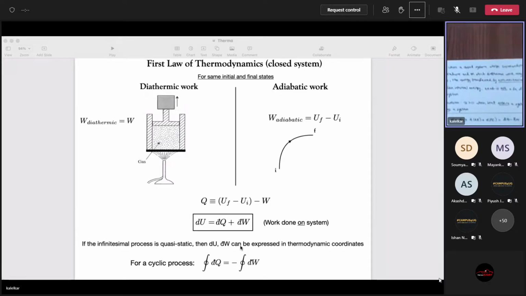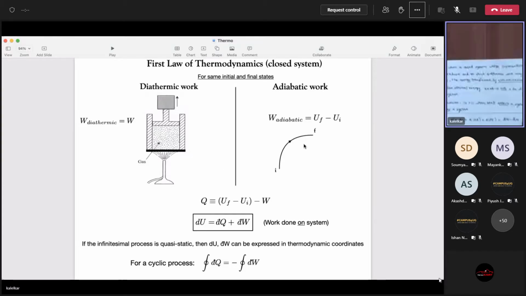So this is how heat enters into thermodynamics. It comes in literally as an offset. What is left out? You've done an experiment starting from one initial state and going to a final state, but your walls are not adiabatic, meaning one or more of the walls is diathermic. You calculate the work done. This is an experiment you can do in the lab. We'll call it diathermic work because the wall is diathermal.